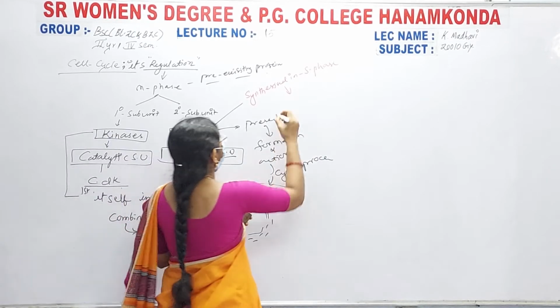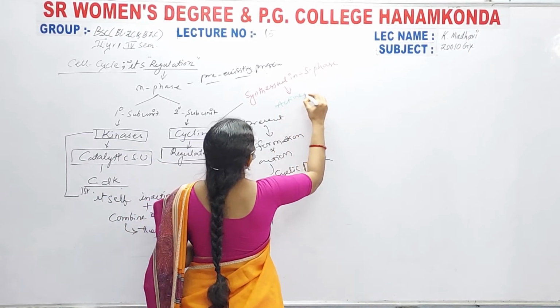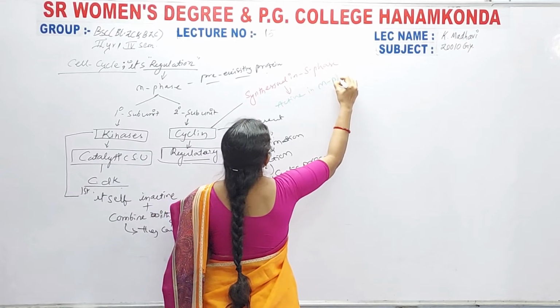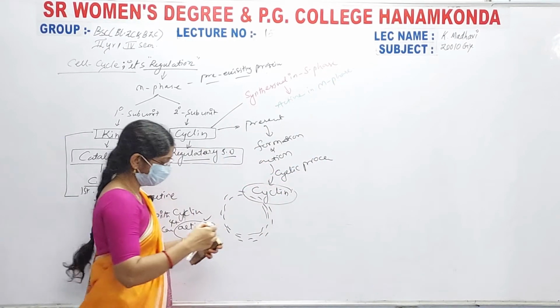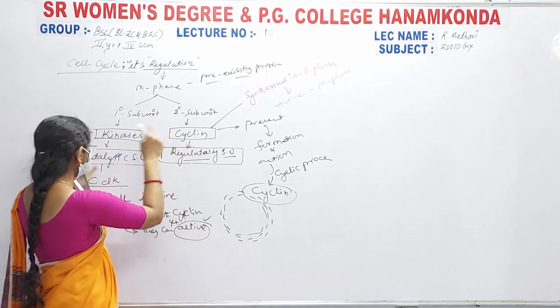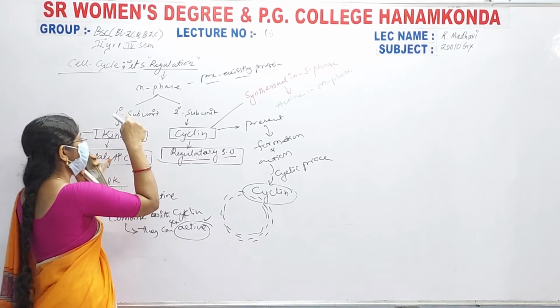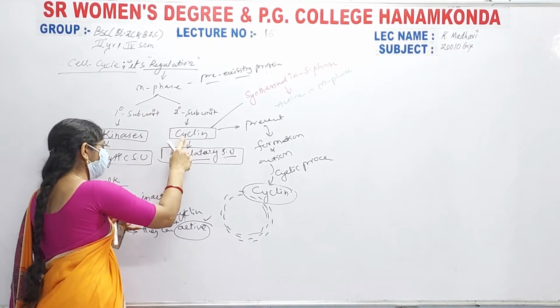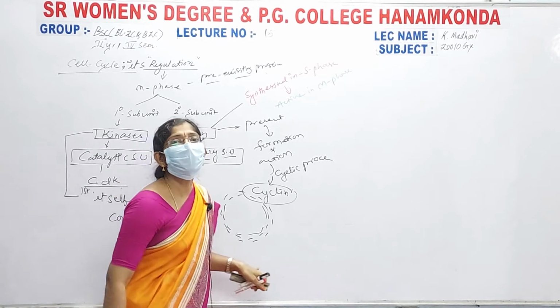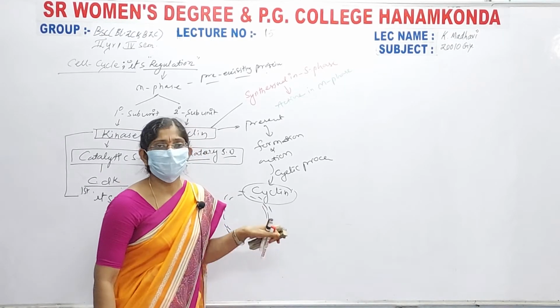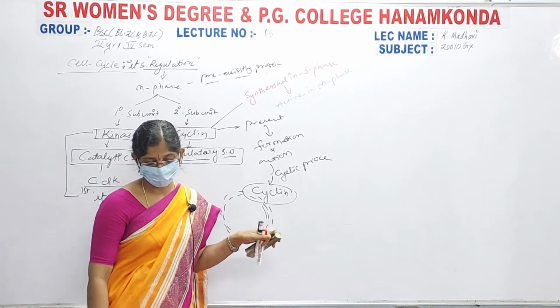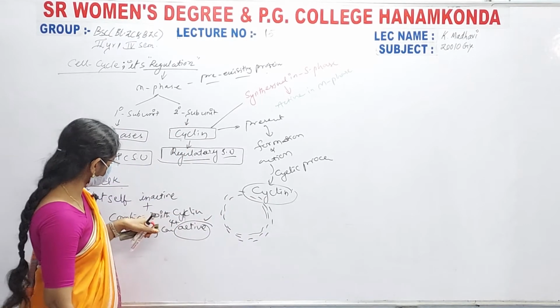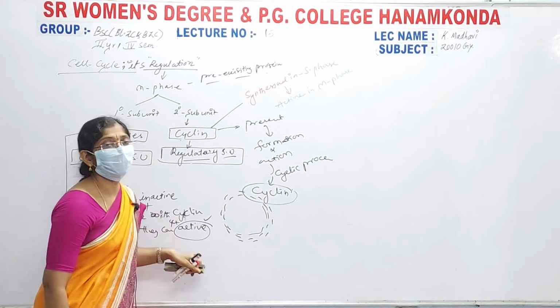They are active in M phase, right now. That is why the kinase combined with the cyclin forms a CDK complex, right. CDK means cyclin dependent kinase.